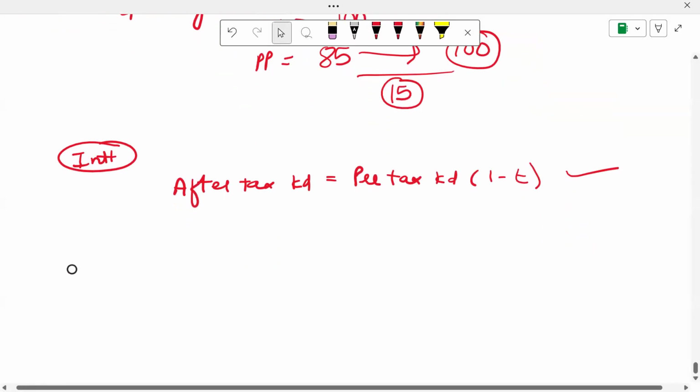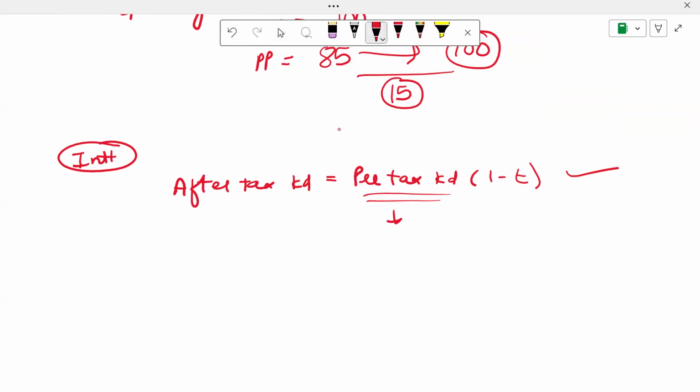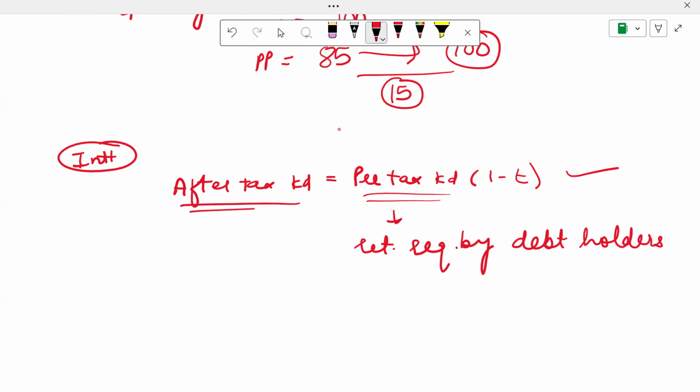debt. Another thing that you should know is that your pre-tax cost of debt is also called the return required by the debt holders. And always remember that your after-tax cost of debt is always going to be lower than your pre-tax cost of debt, because of the tax benefit that you are getting on the debt.